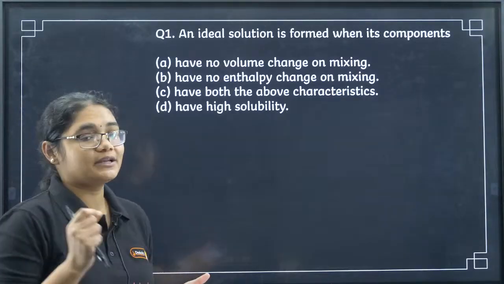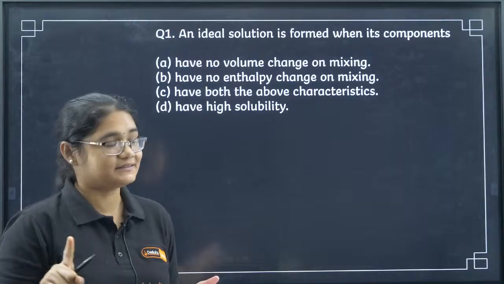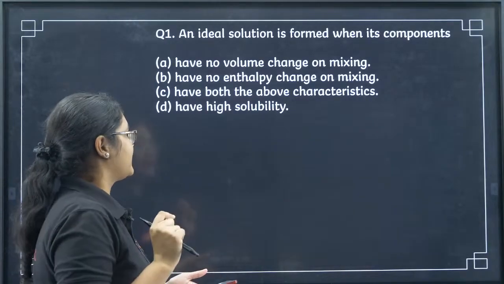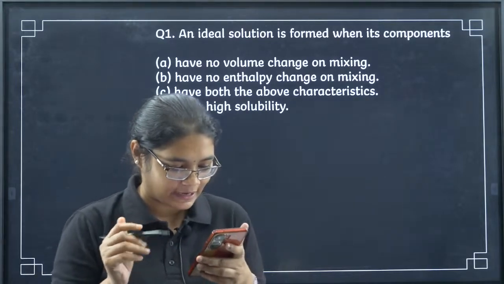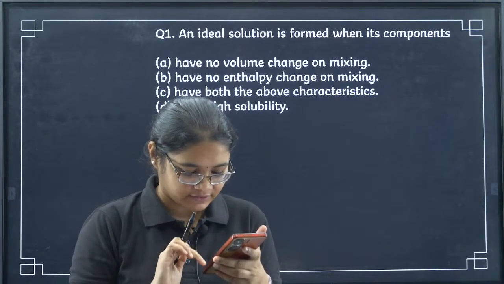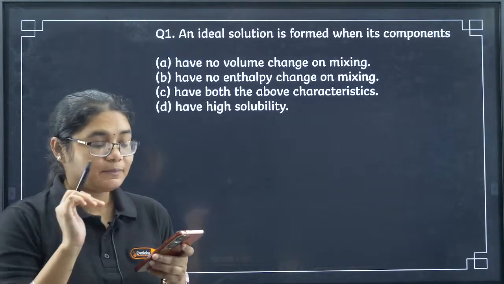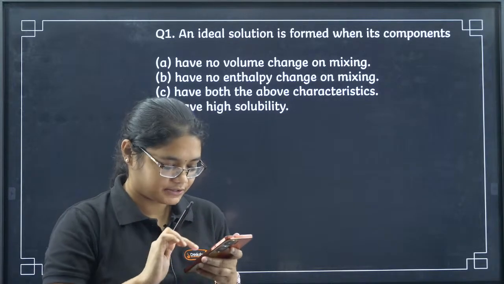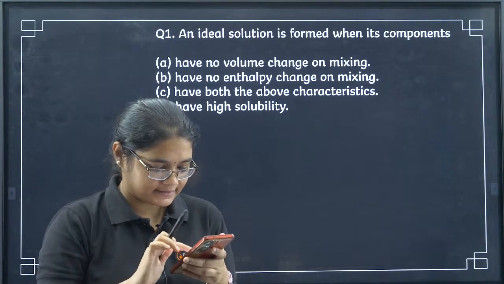An ideal solution is formed when its compound have no volume change on mixing, have no enthalpy change on mixing, have both the above characteristics, or have high solubility. So those who know the answer, quickly comment and tell me what will be the answer for this question. Which option do you think? Please mention the question number and the answer.